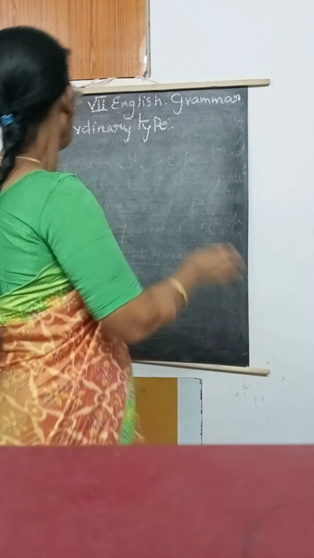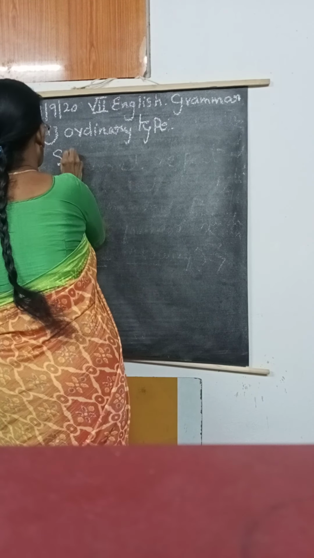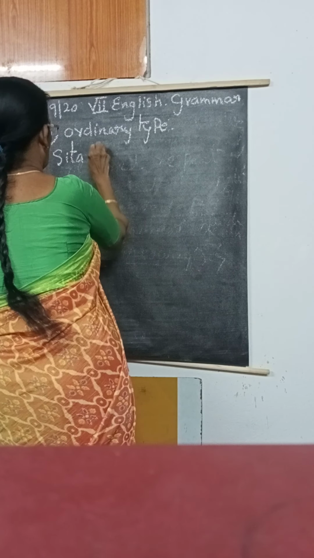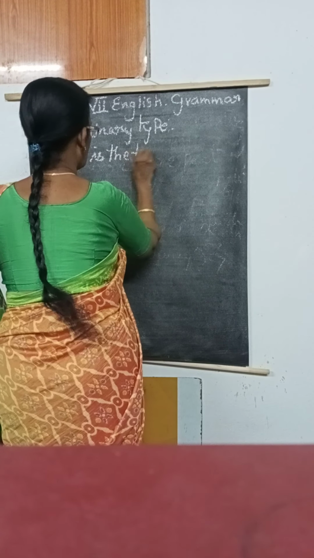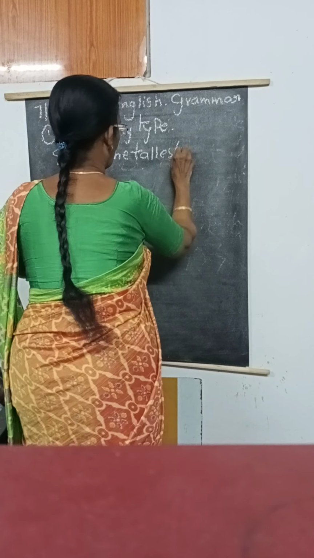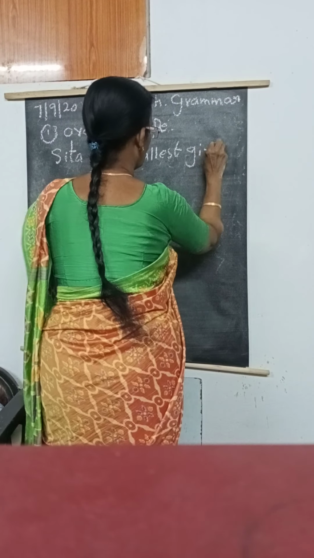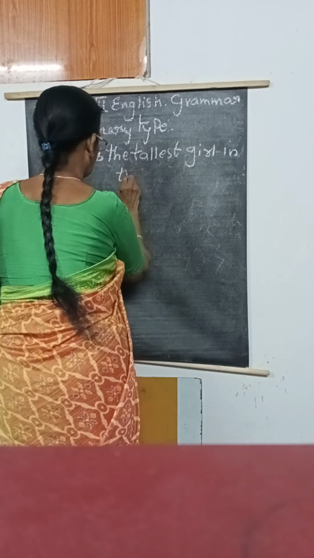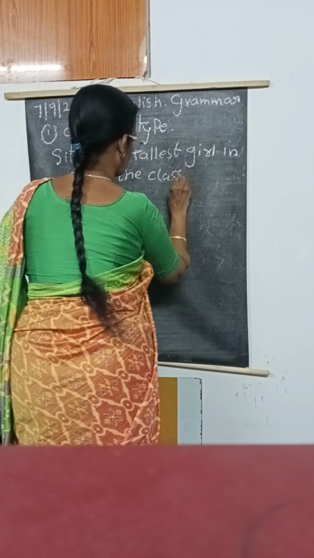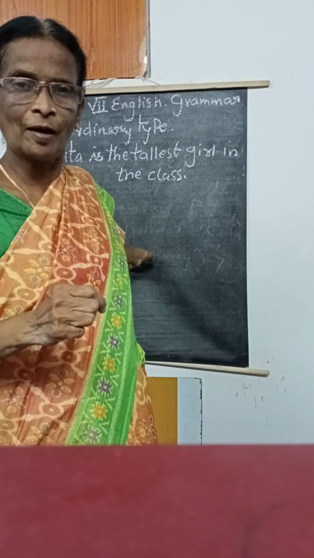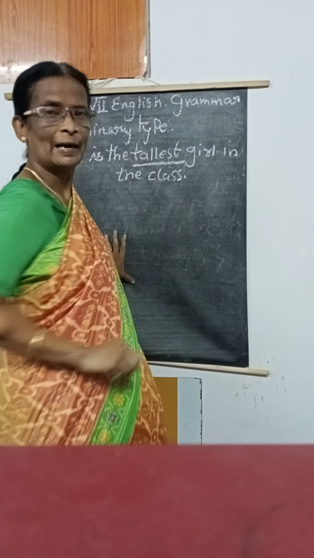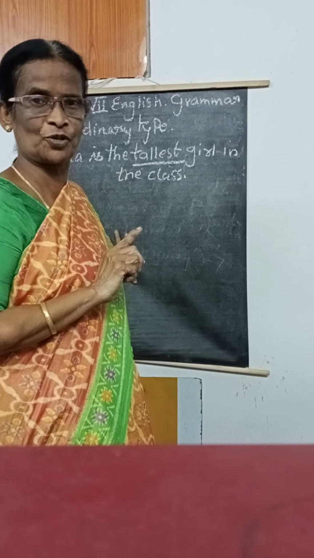So first one, Sita is the tallest girl in the class. Okay. So here, this is the adjective. So actually, what is the meaning of the adjective? Parts of speech I taught, no? Have you remember? Adjective means it describes a noun or pronoun.